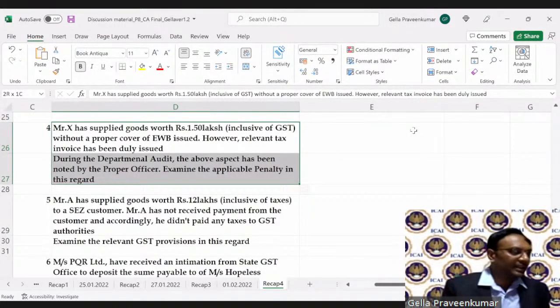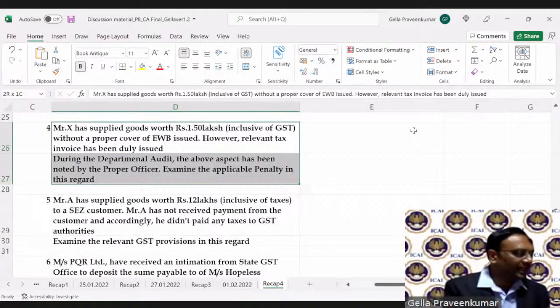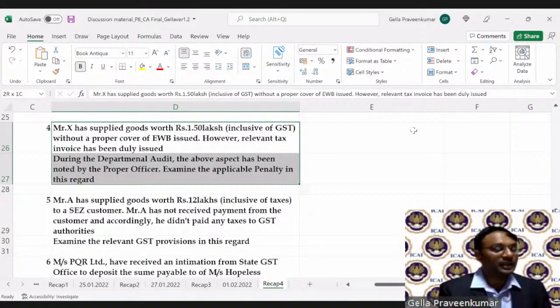So I want answers from some of you who have attended this demand and recovery, the favorite chapter. Most of you were very enthusiastic in this demand and recovery. Penal provisions. When we discussed offences and penalties, we discussed under section 122, there were 21 penalties. So let me see who is going to answer this penal provision.